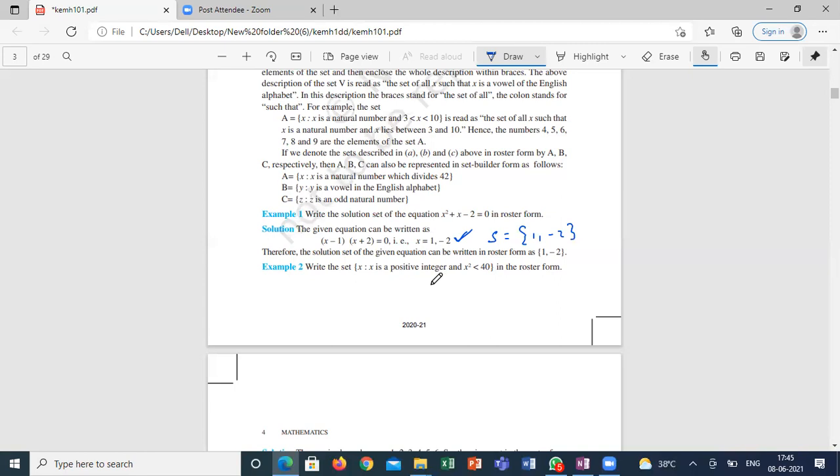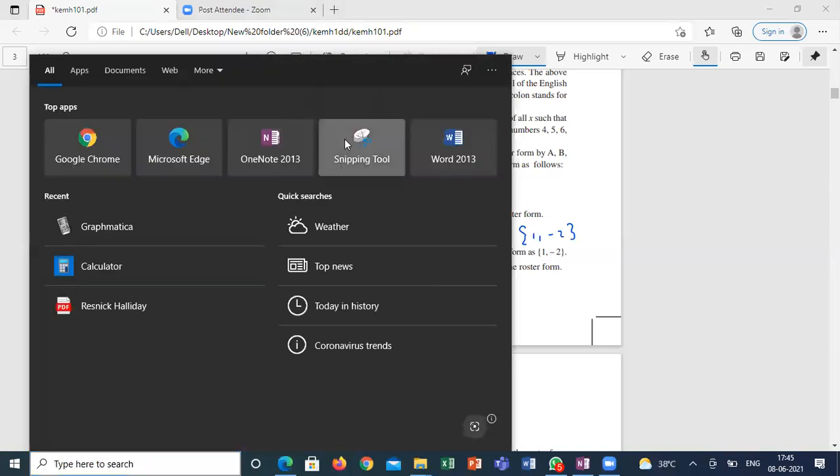If I am asking for set builder form, the same example 1, how will you write it? Anyone?